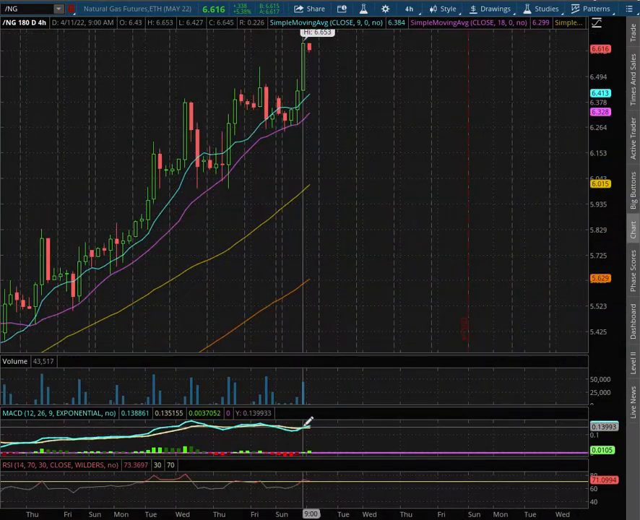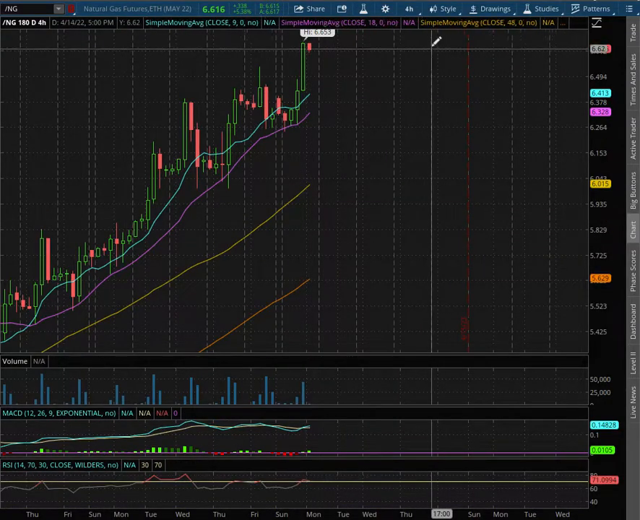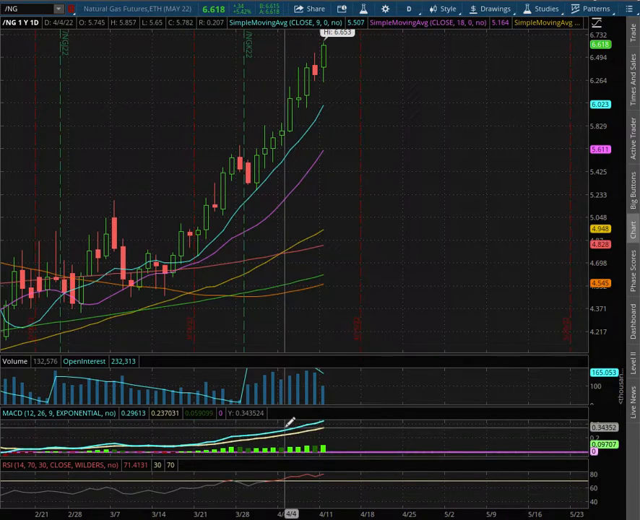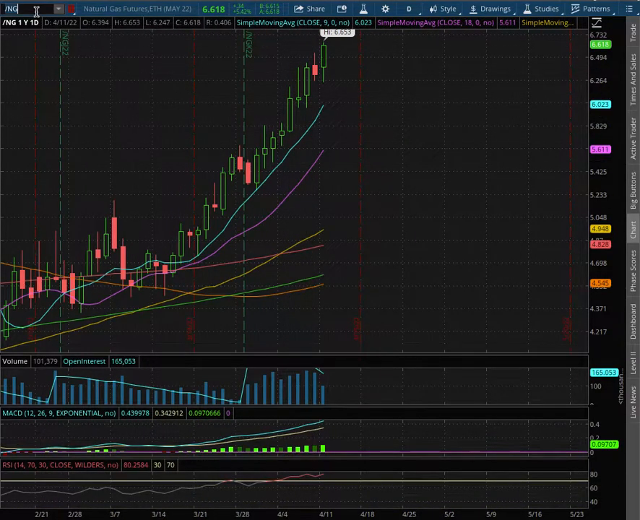With the 4 hour chart, we remain in positive MACD. We did see it converge once again, and we're at overbought levels with the RSI. And as with the daily chart, we are in positive MACD and at overbought condition with the RSI.